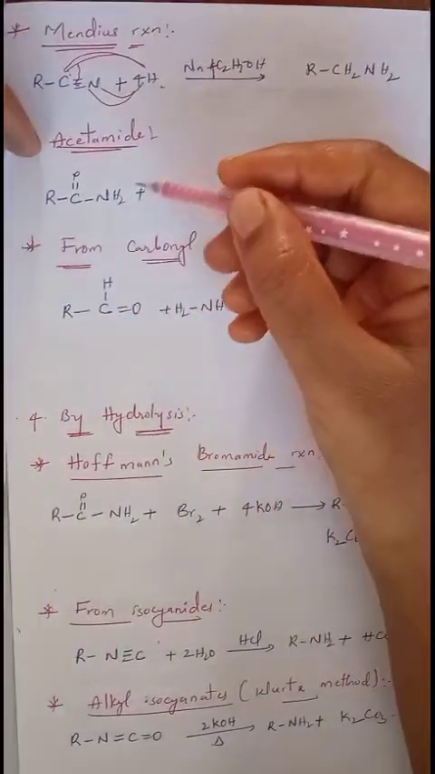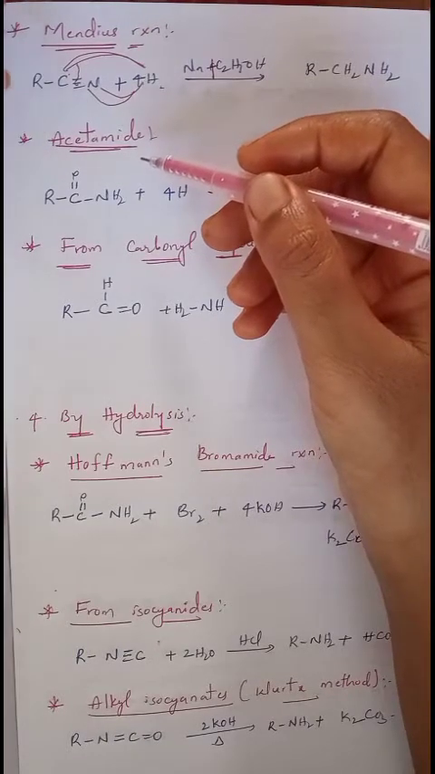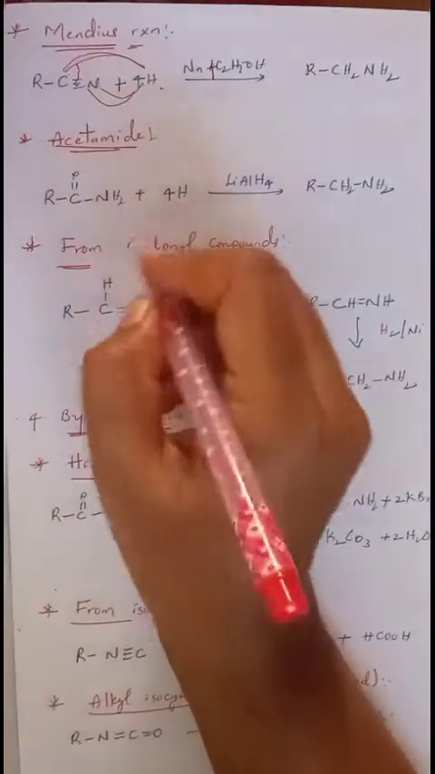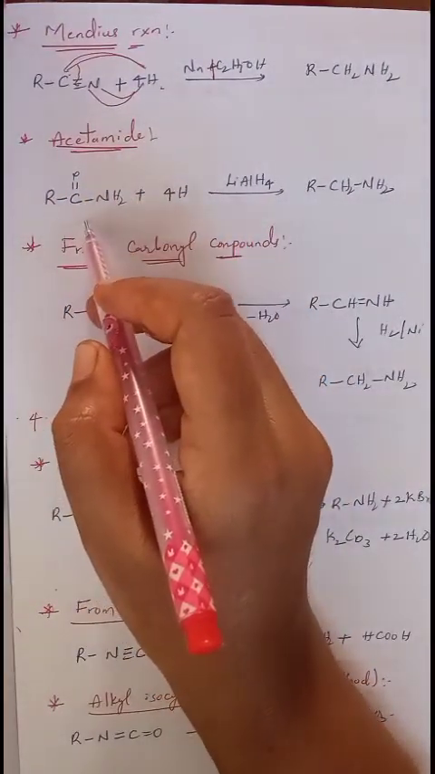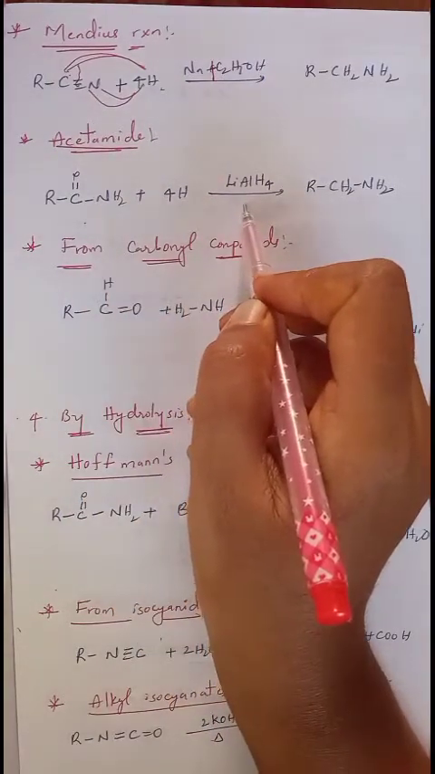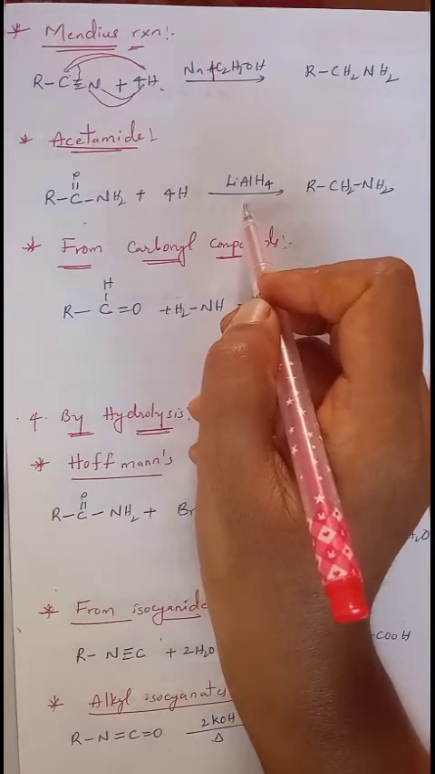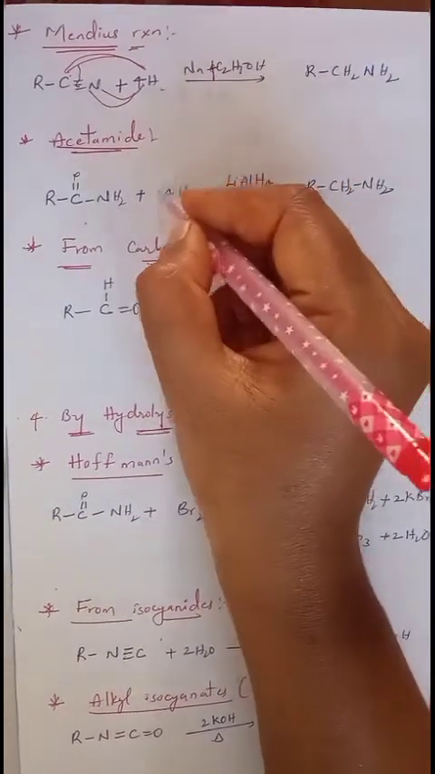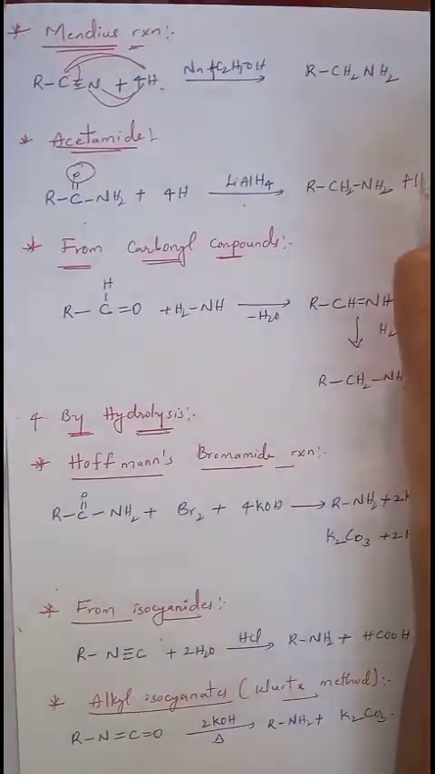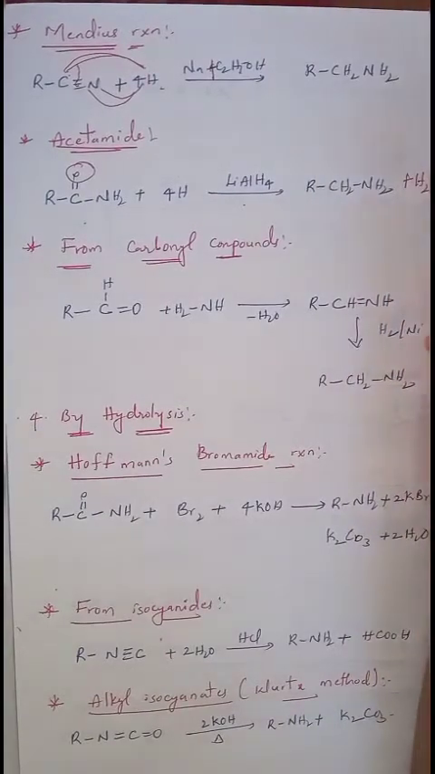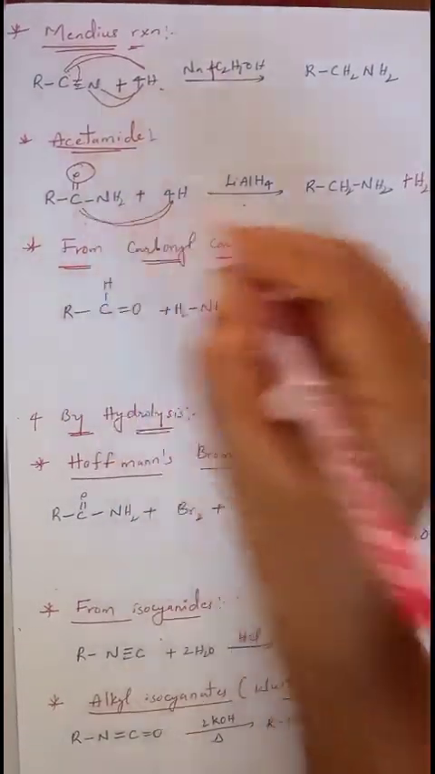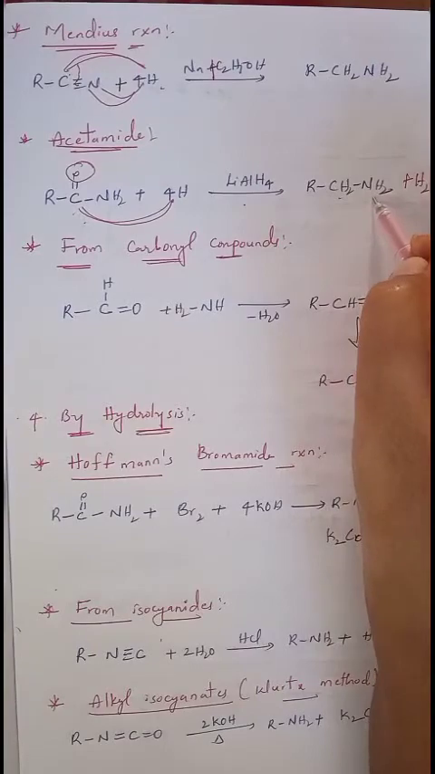Now the next reduction is for acetamides. Acetamides can also undergo reduction to form amines. So this is the general representation of acid amides, or we can also call them acetamides. When this acetamide undergoes reduction in the presence of lithium aluminum hydride, what is reduction? Addition of hydrogen or removal of oxygen. So totally 4 hydrogens are required. Of those 4 hydrogens, 2 hydrogens take up this oxygen and eliminate it as H2O. Then the remaining 2 hydrogens are added to this carbon atom. We will get RCH2NH2 as the amine.